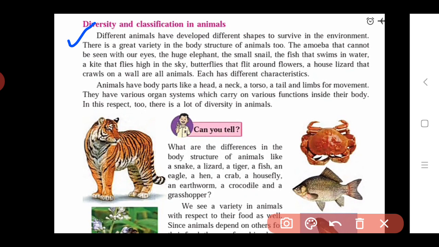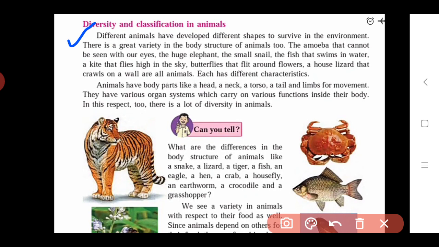The shape of the snail and the fish are different. Also we see the kite, which flies high in the sky. And the butterfly does not fly high in the sky, but flies around the flowers, from one flower to another, up to that height.